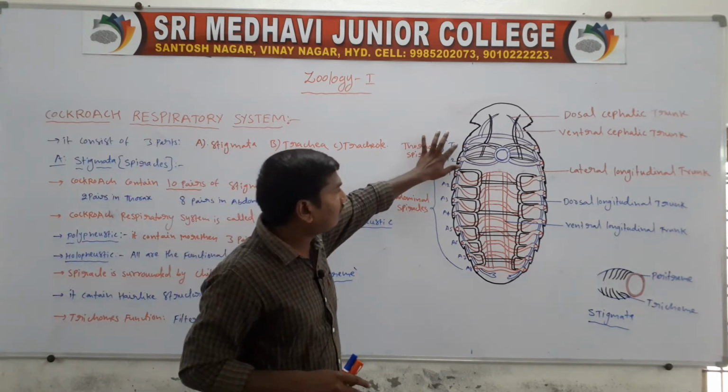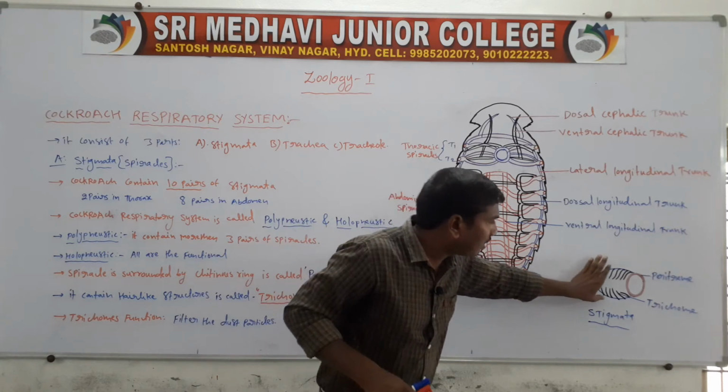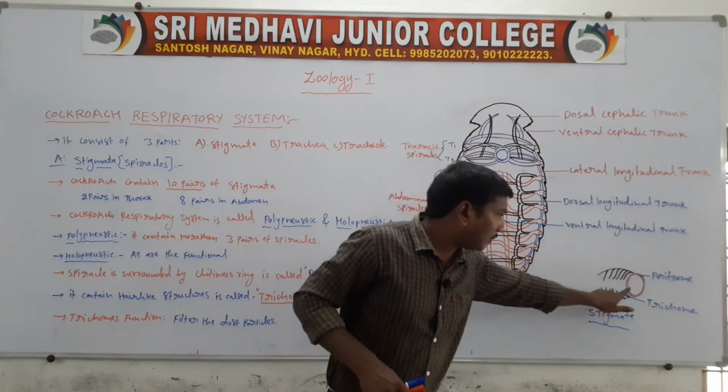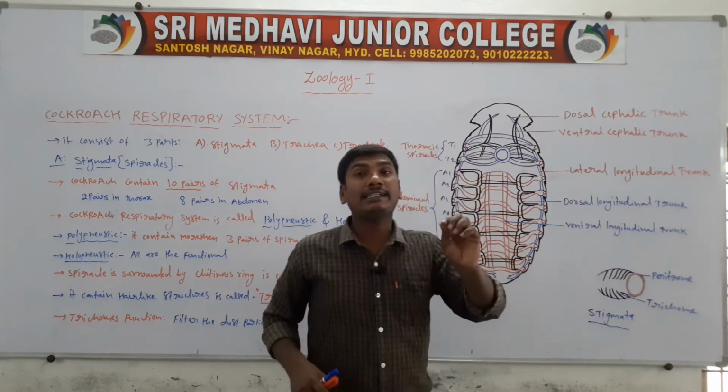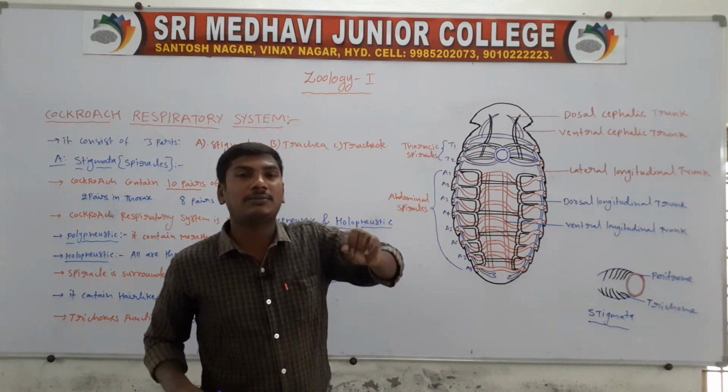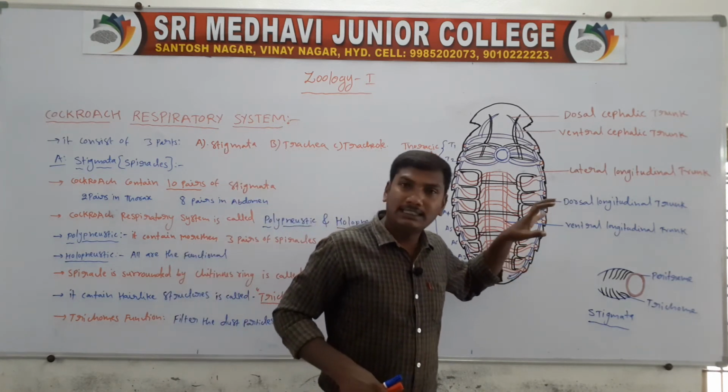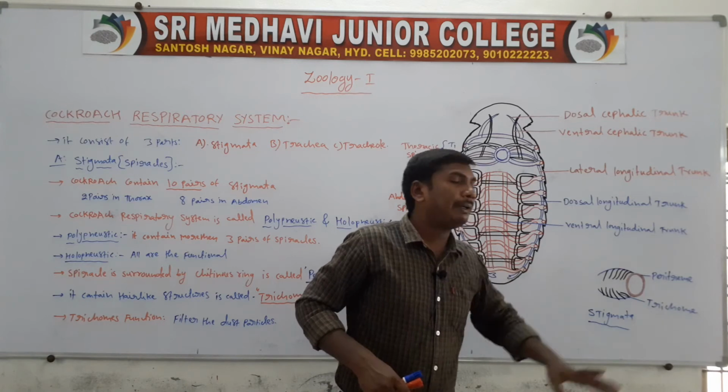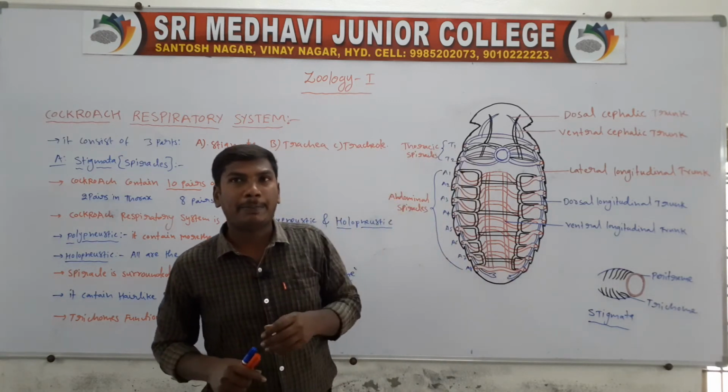Next, one spiracle, the larger diagram. In the spiracle diagram, the spiracles are surrounded by the chitinous ring. This ring is called the peritreme.